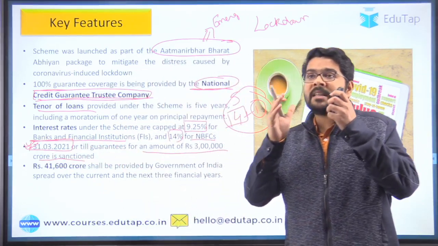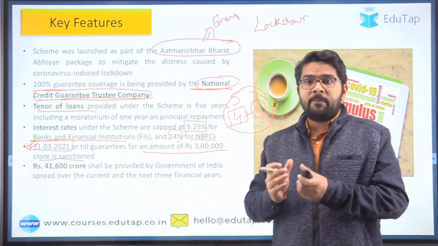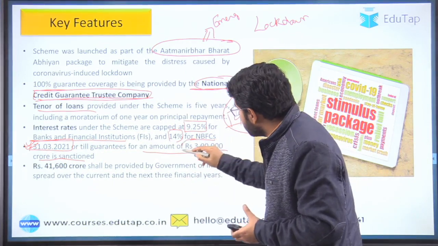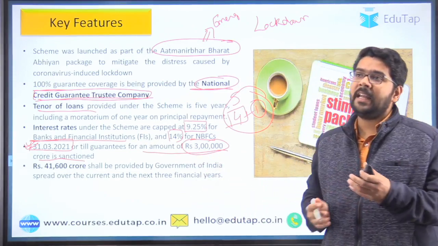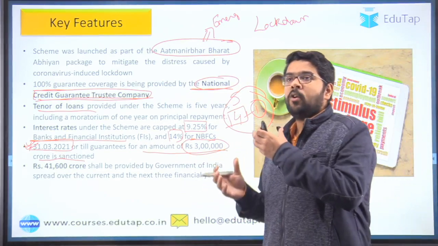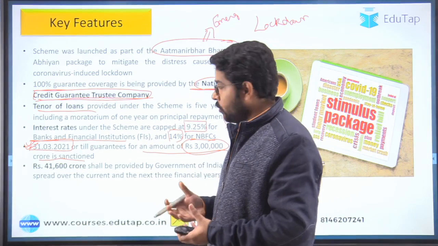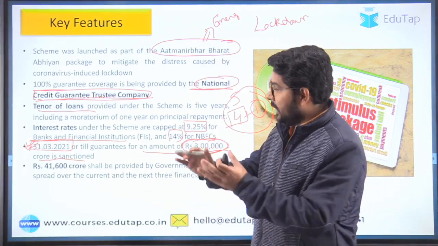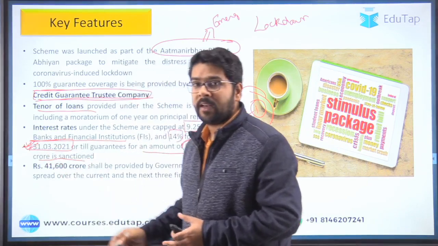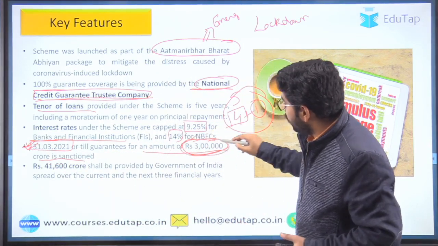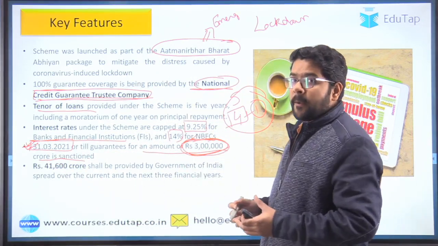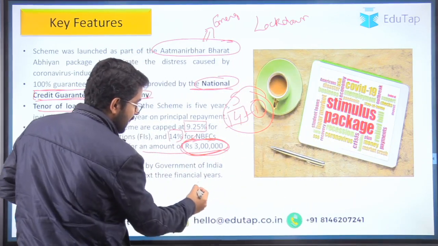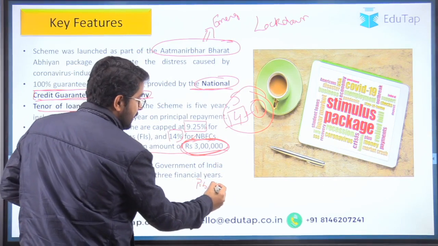So guys, under this scheme, the government has kept a limit regarding the sanctioning of amount, and that amount is 3 lakh crore. So if under this scheme the total amount reaches the 3 lakh crore, this scheme will stop. So either till this date the scheme will keep on running, or this amount will be reached.